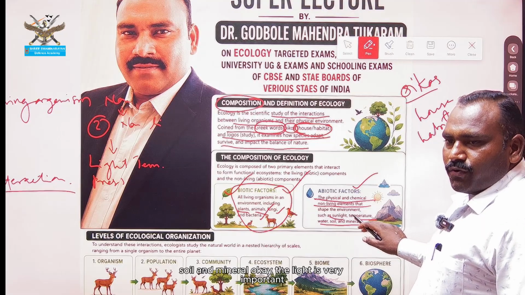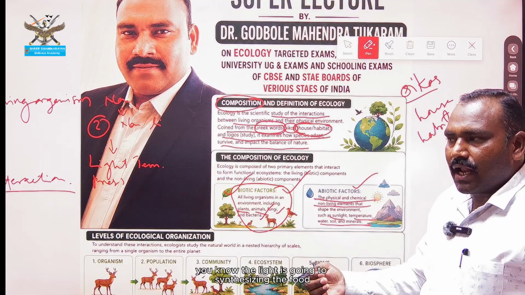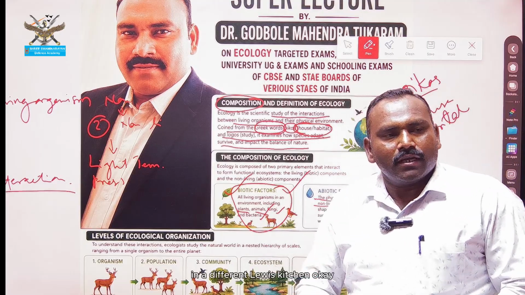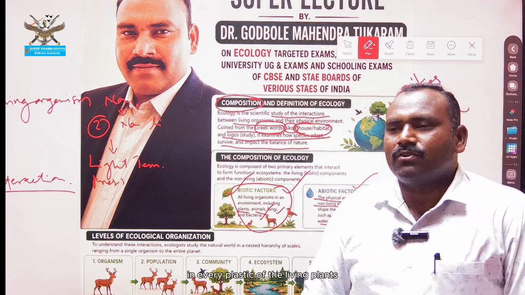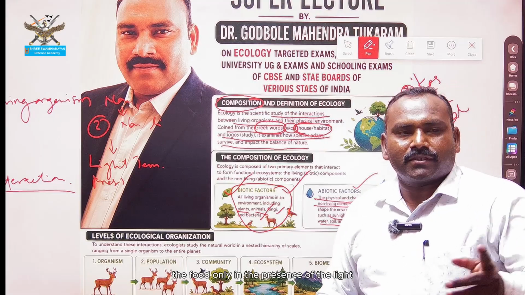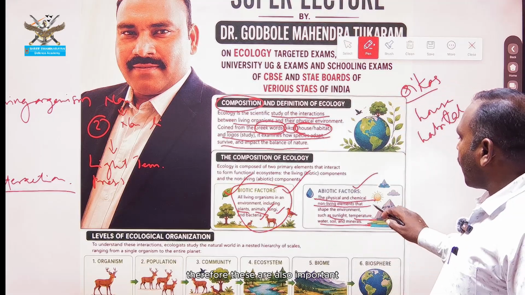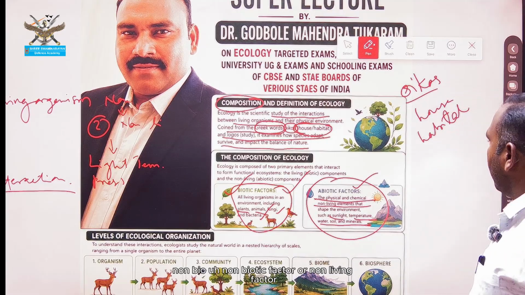The light is very important. We know light is needed for synthesis. Light synthesizes the food in the leaves, the kitchen of the plant. In every plastid of living plants, they create food only in the presence of light. Therefore, these are also important non-biotic or non-living factors.